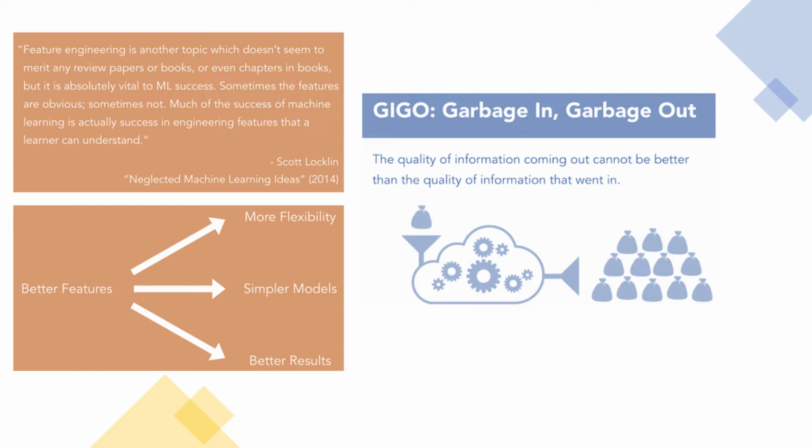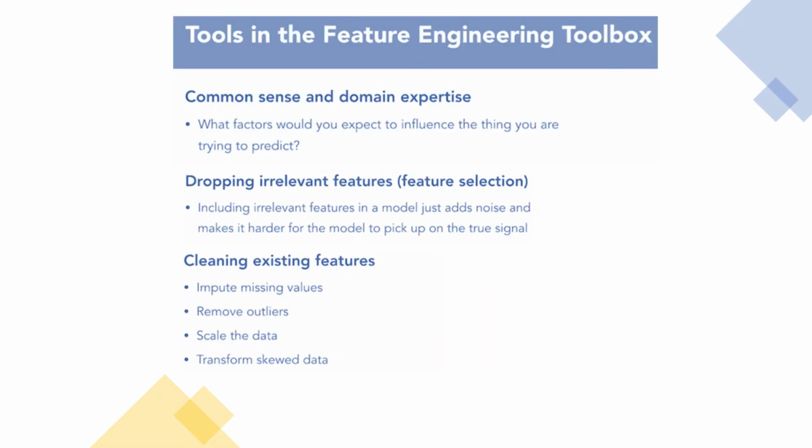Next, we'll get into the nuts and bolts and figure out what tools we actually have in our feature engineering toolbox. So let's talk about some of the tools that we have in our feature engineering toolbox. We'll start with something that again you won't often read about in academic papers or textbooks, and that's common sense and domain expertise. Many times, this is actually the most powerful tool we have.